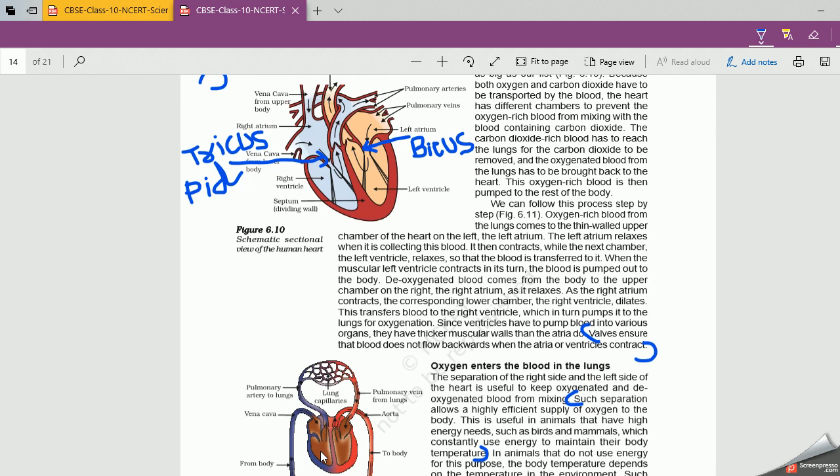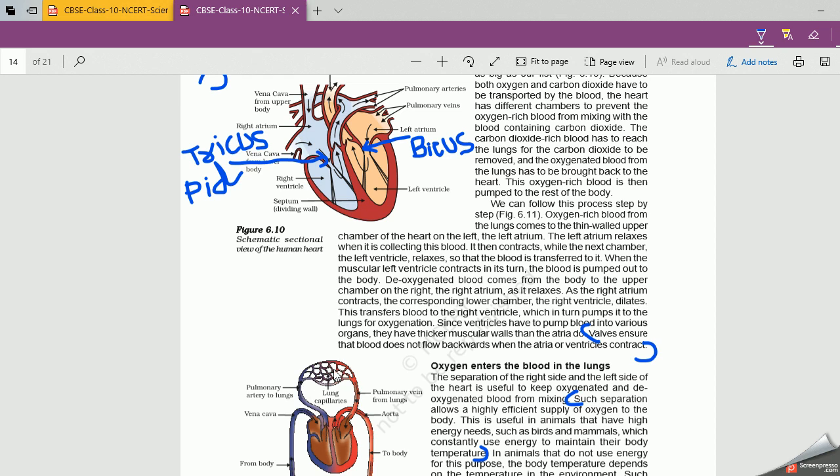It carries impure blood from the ventricle to the lungs, for what purpose? To get purified. As I discussed in my respiration chapter, these blood vessels contain impure blood. The concentration of carbon dioxide is high in the pulmonary artery. When there is a difference in concentration, carbon dioxide goes to the alveoli.